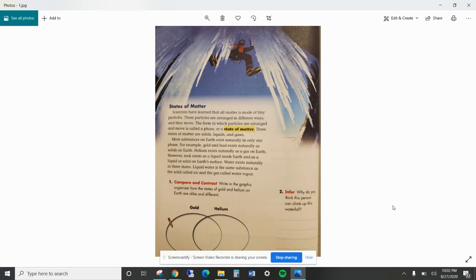Hello, Vaquero Kids. So, we're going to do a little bit of a review of what we've learned this week, and we're going to be discussing the states of matter.